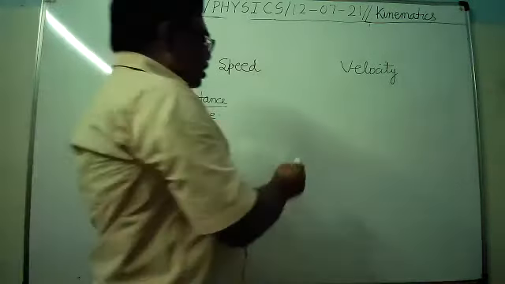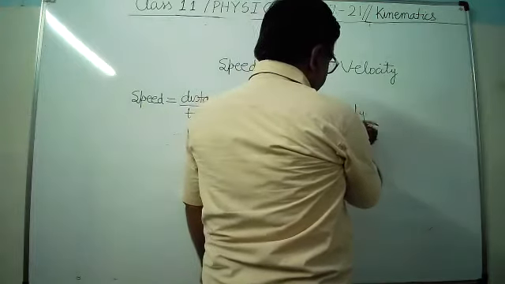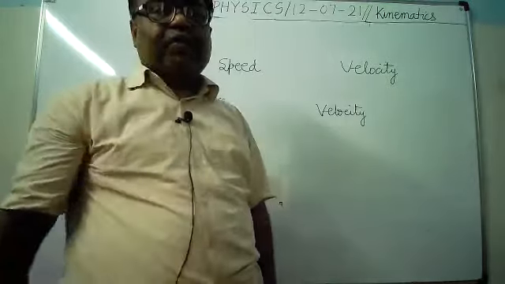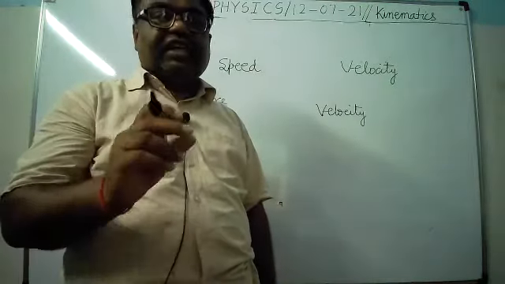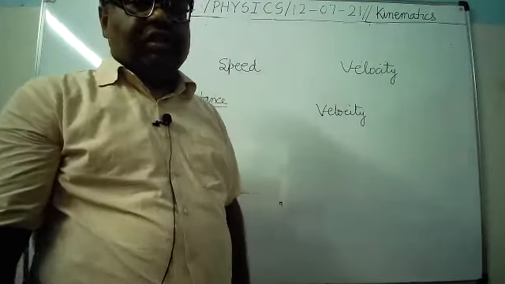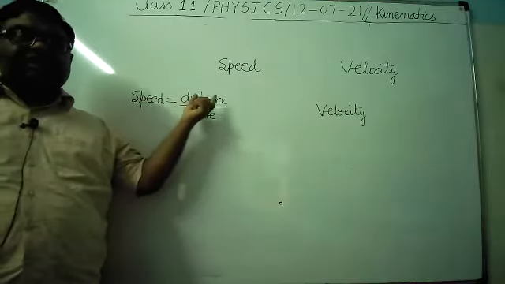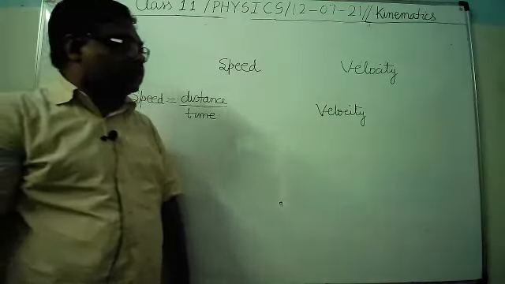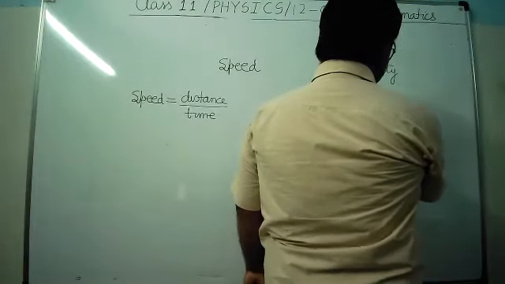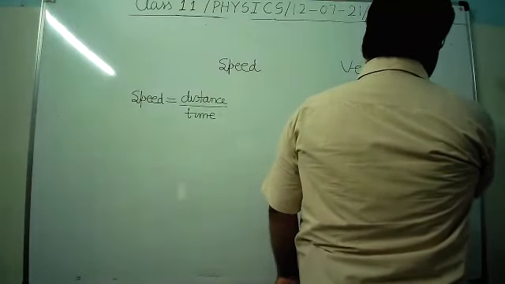While velocity is what? Displacement upon time. Velocity, it is the displacement occurred per unit time. एक सेकेंड में कितना डिस्प्लेसमेंट हुआ, दैट इज नोन एज वेलोसिटी. While the distance is what? Speed is what? Speed is the distance traveled per unit time. So velocity is displacement upon time.